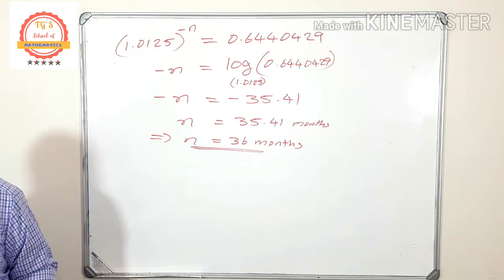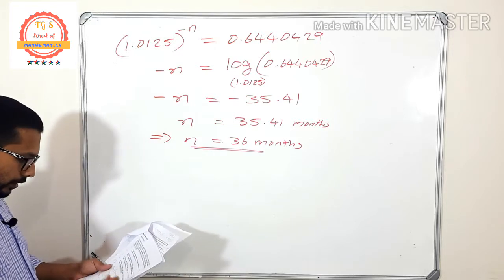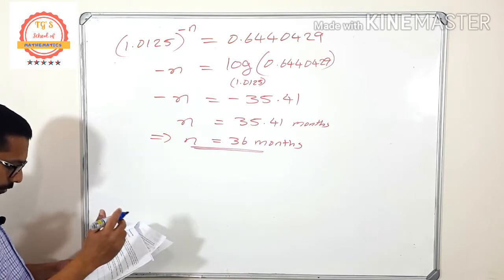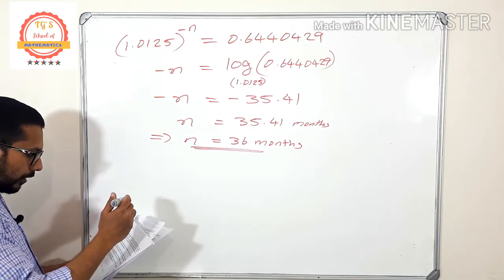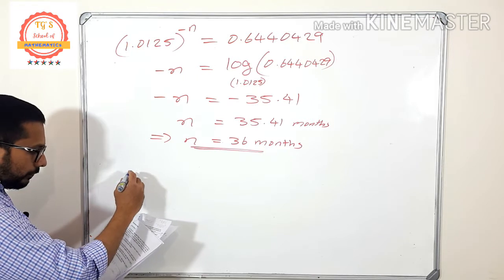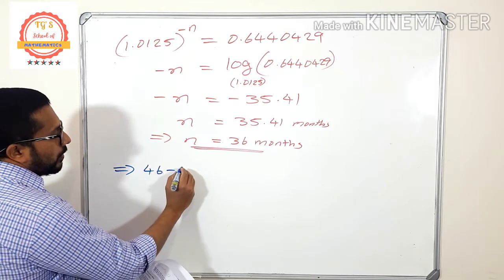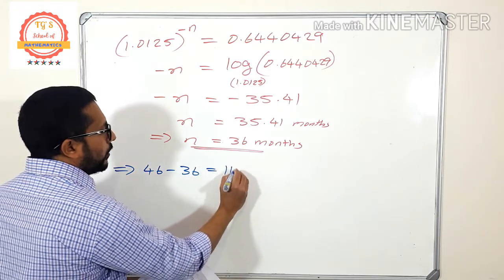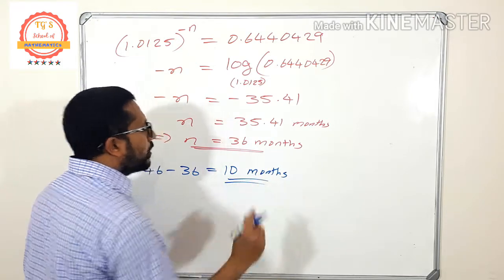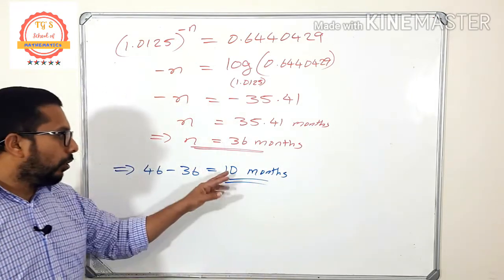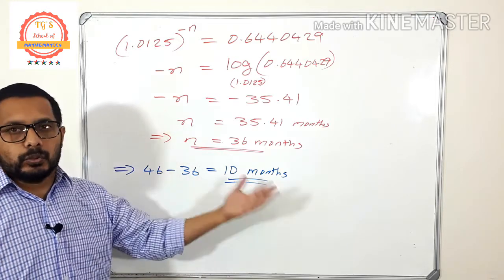So how many months sooner will Thabiso finish the installment? So number of months sooner will he repay the loan. It implies that 46 minus 36 is equal to 10 months. That means he will finish the loan before 10 months or 10 months sooner.